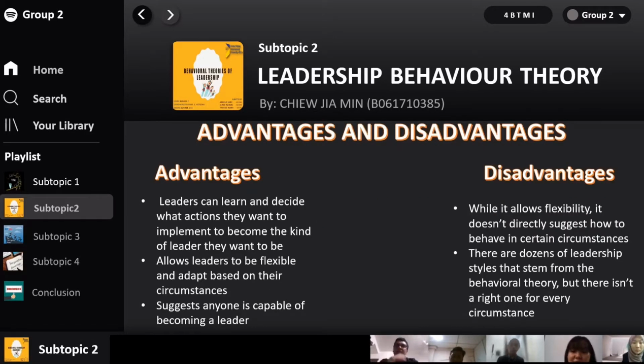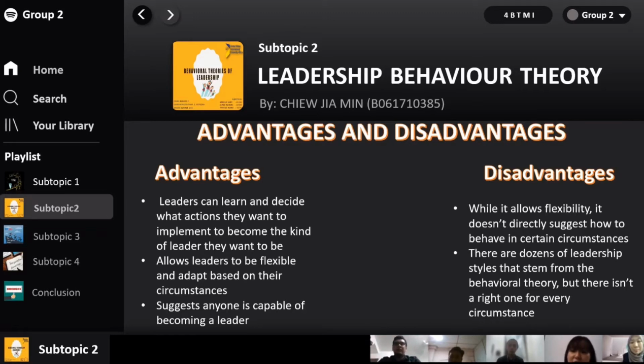These are the advantages and disadvantages of this leadership behavior theory. The advantages are that leaders can learn and decide what actions they want to implement to become the kind of leader that they want to be. It also allows leaders to be flexible and adapt based on their circumstances, and suggests anyone who is capable can become a leader. When there are advantages, surely there are disadvantages.